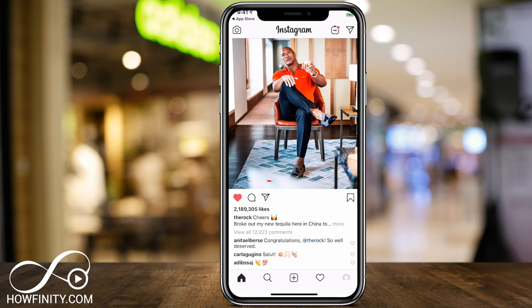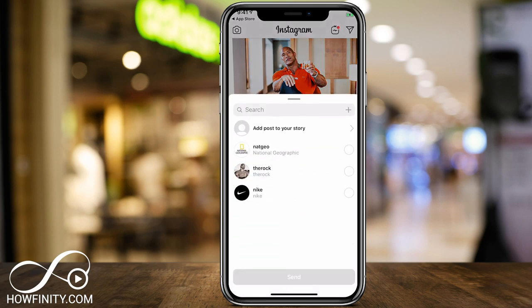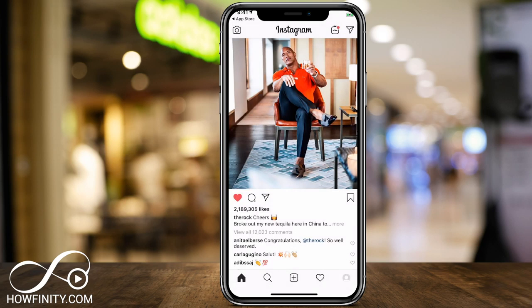Let me go back. And then you have direct messages. That's the airplane icon, which takes you to the direct message interface where I could basically send something directly to The Rock and send him a message. Obviously, he's probably not gonna get this message and it's gonna go to his spam, but you get the idea here. So I'm gonna get out of there.